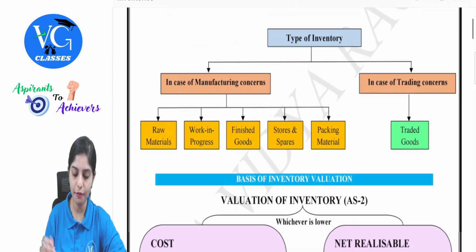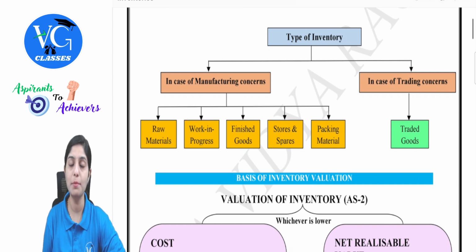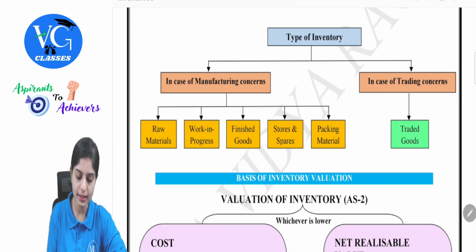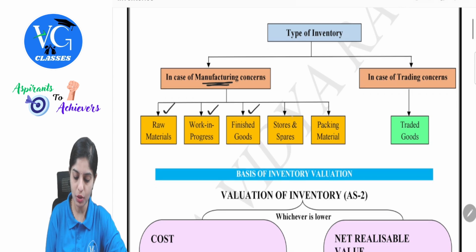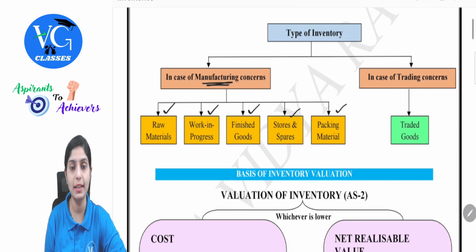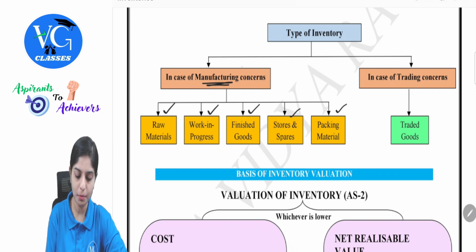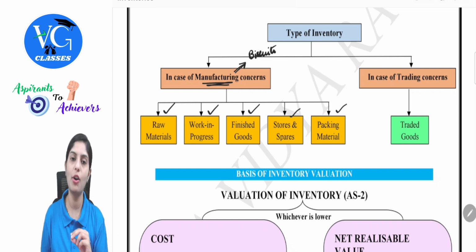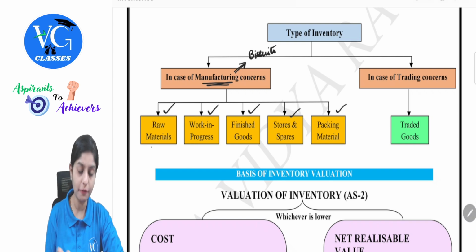Now, types of inventories. We will understand the types of inventories depending upon the nature of concerns. If there is a manufacturing concern, inventory for them will be in the form of raw materials, work in progress, finished goods, stores and spares, and some packing material. For example, assume the manufacturing concern is producing biscuits. So for them, raw materials like flour, sugar, water, or any other materials will be part of inventory.